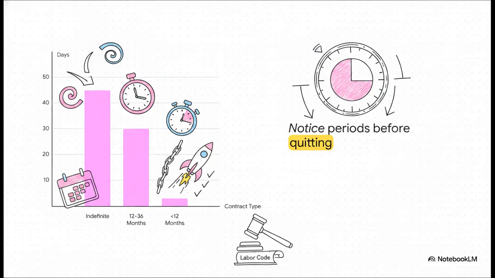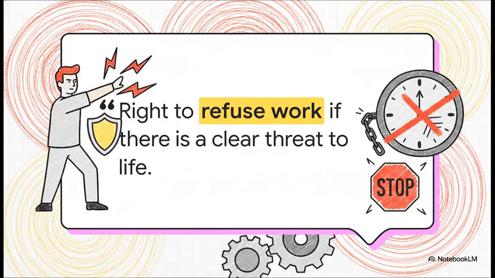Based on that exact article, your notice period depends entirely on your specific contract type. Indefinite term contracts require a 45-day notice. Definite contracts between 12 and 36 months, those require 30 days. And if you're on a short-term definite contract of under 12 months, you only need to give 3 days of notice. But as with everything, there are powerful exceptions to the standard rules.